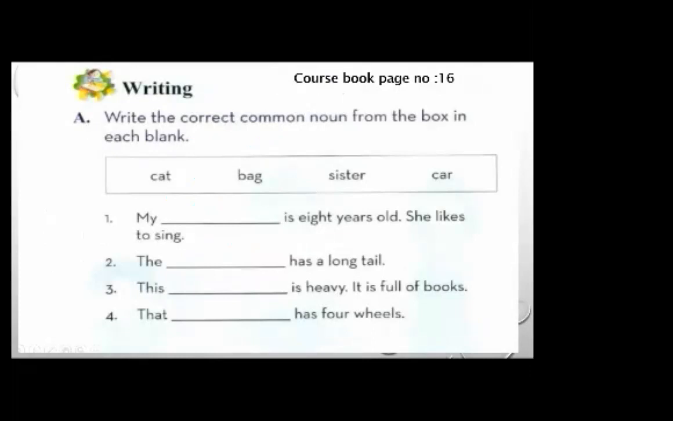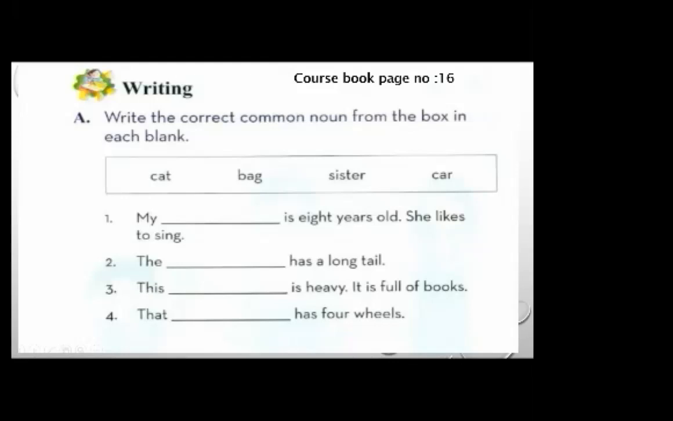My dash is 8 years old. She likes to sing. Who? Cat? My cat is 8 years old. She likes to sing. No, because a cat cannot sing. Number second, bag. My bag is 8 years old. She likes to sing.